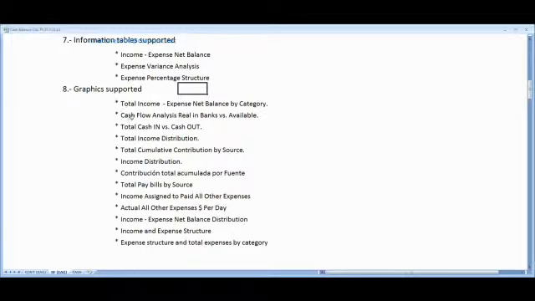Finally, we have graphic support like total income, expenses, net balance by category, cash flow analysis of real money in banks versus available when you have pending transactions, total cash flow in and out, how much income comes in and goes out to define your other expenses, your total income distribution, total cumulative contribution by source, total bills paid by source, income assigned to pay all other expenses, actual all other expenses, the payment by day, income, expenses and net balance distribution, income and expenses structure, expenses structure and total expenses by category.